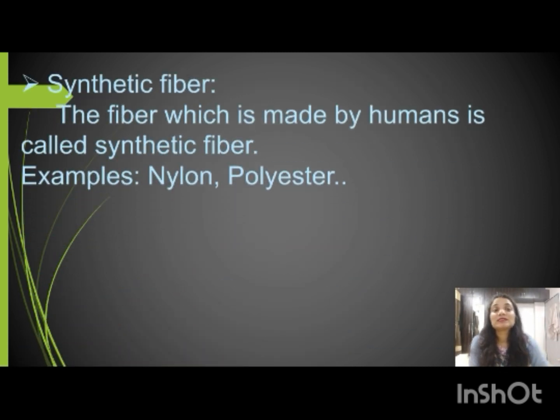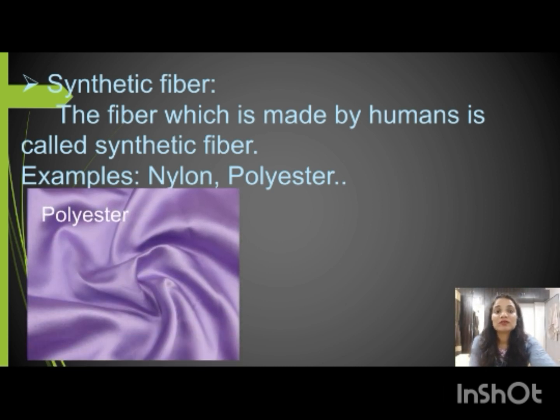Next is synthetic fiber. This fiber is made by humans, or it is made artificially in the laboratory. It is called synthetic fiber. The examples are nylon and polyester.